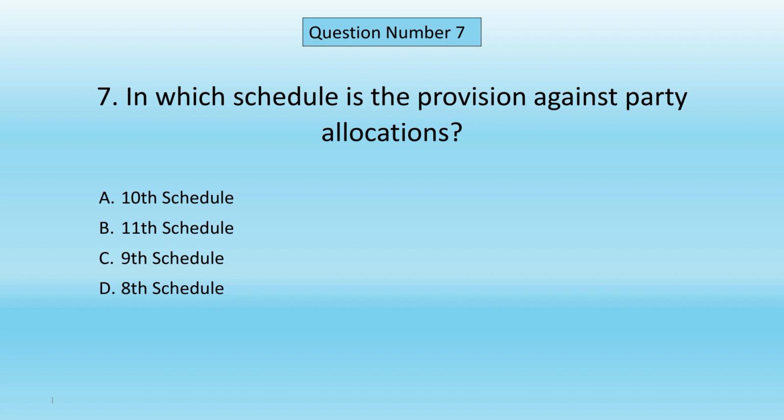Question number 7. In which schedule is the provision against defection? A. 10th Schedule. B. 11th Schedule. C. 9th Schedule. D. 8th Schedule. Correct answer is A. 10th Schedule.